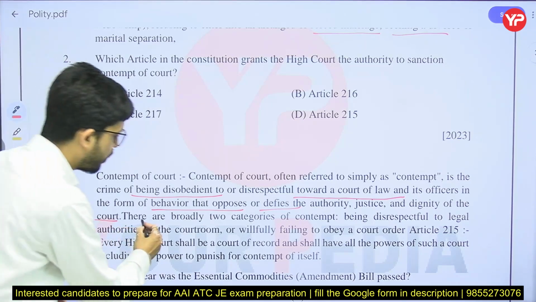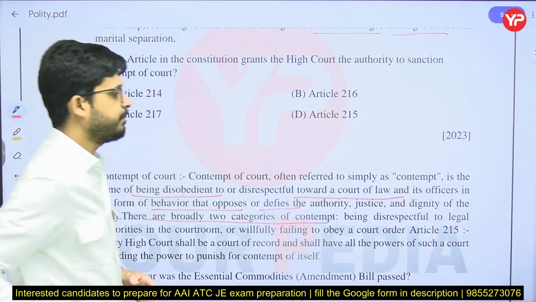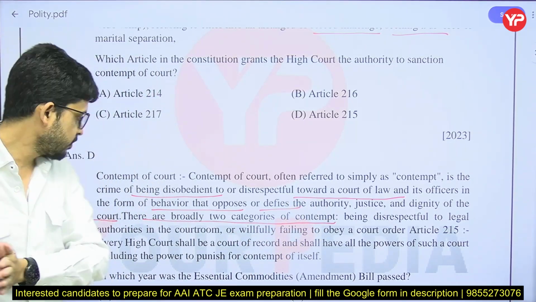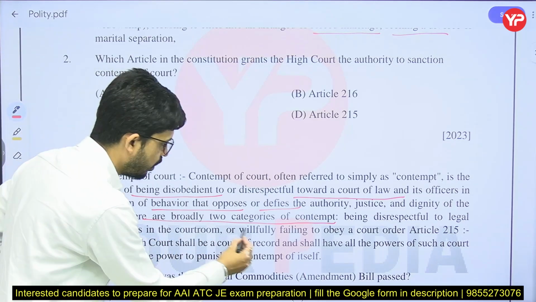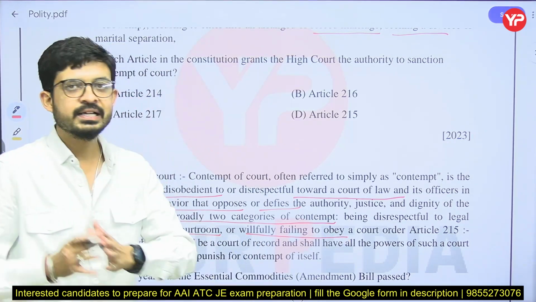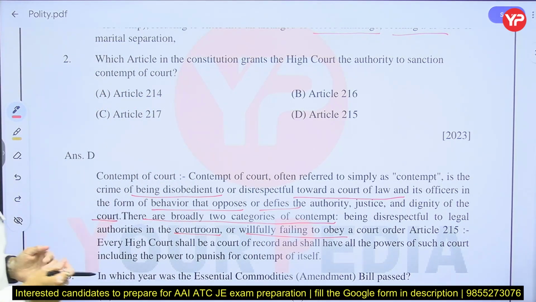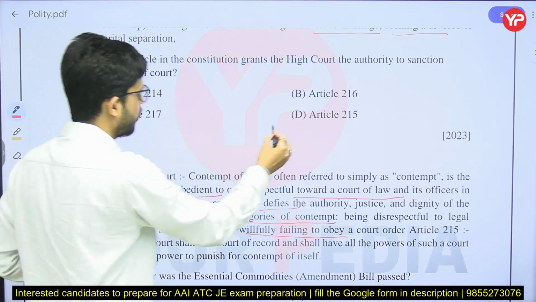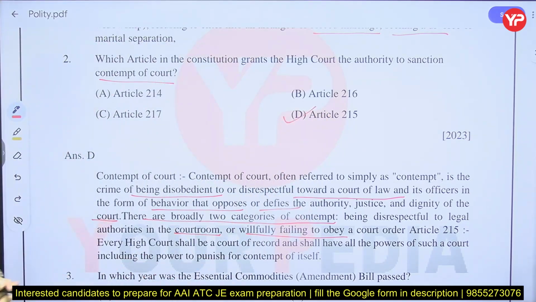And there are broadly two categories of contempt: being disrespectful to the legal authority in the courtroom, or willfully failing to obey the decision of the court. The article that deals with contempt of court is article 215.